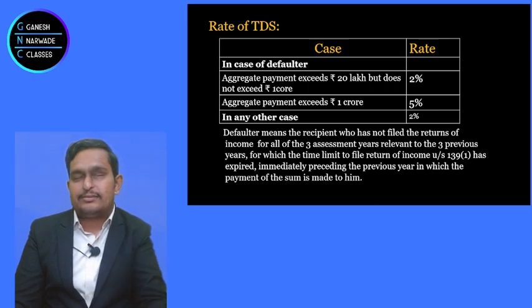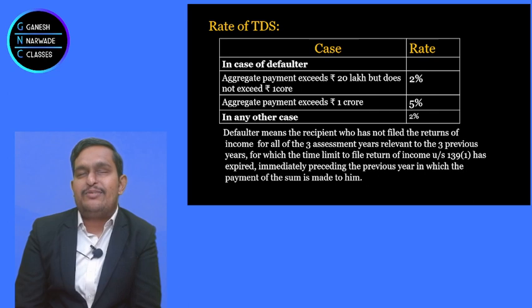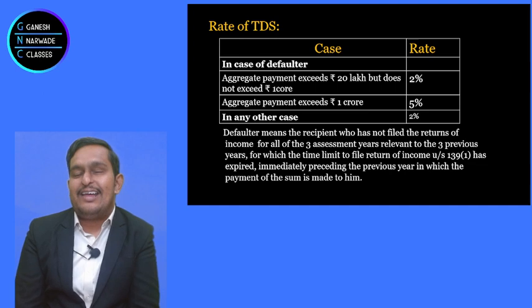That's it. But sir, if suppose the government withdraws cash from the bank, will the bank deduct the TDS for the government also? The answer is no. For that, the exemptions topic comes. See the topic.